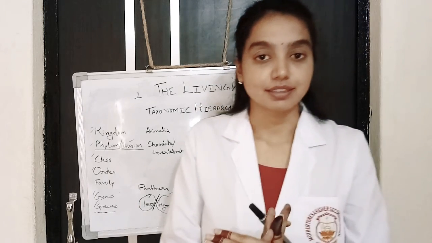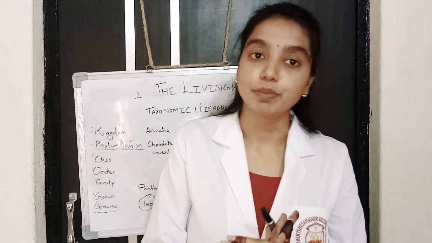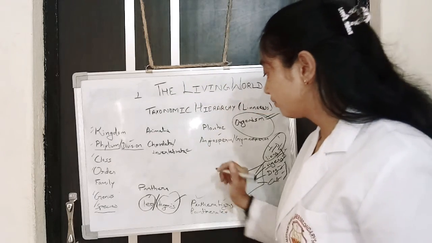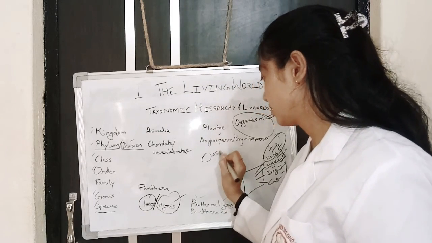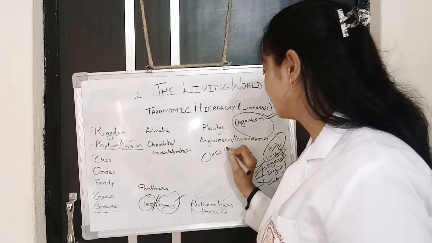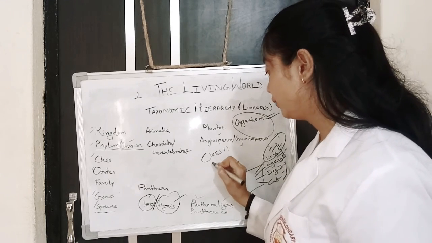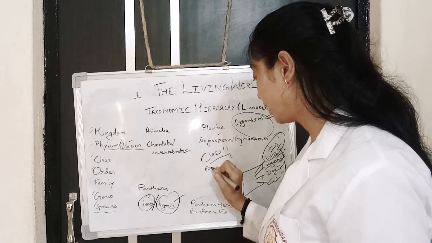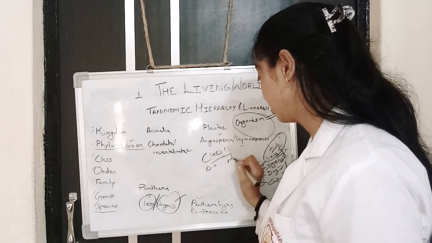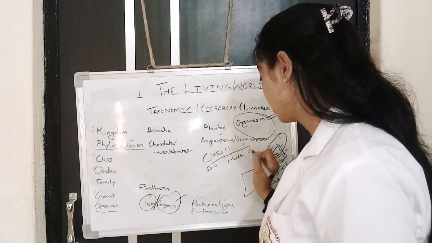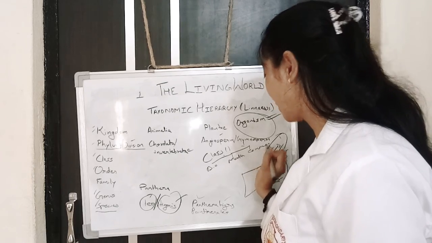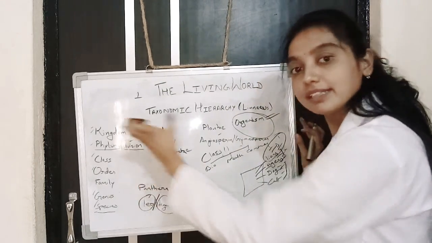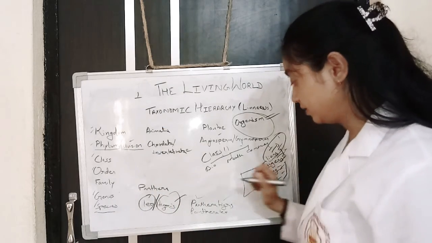Suppose in your class, you have to make groups. How do you decide the group? First of all, you give them a class name. Suppose it is 11th. After that, you will classify it as bio, math, commerce. Okay. So you are categorizing them at different levels. Similarly, the scientists have also done that.